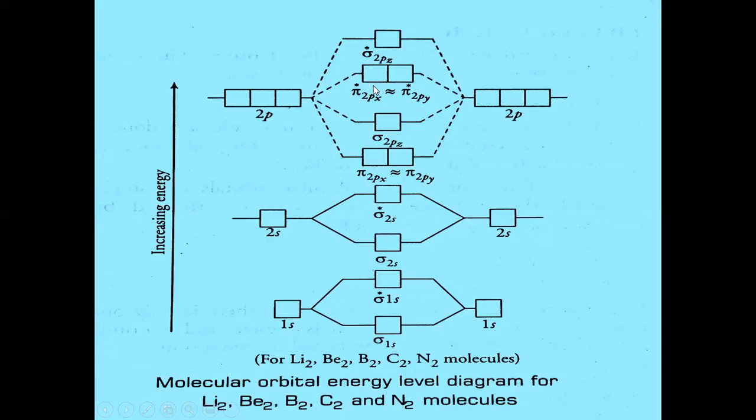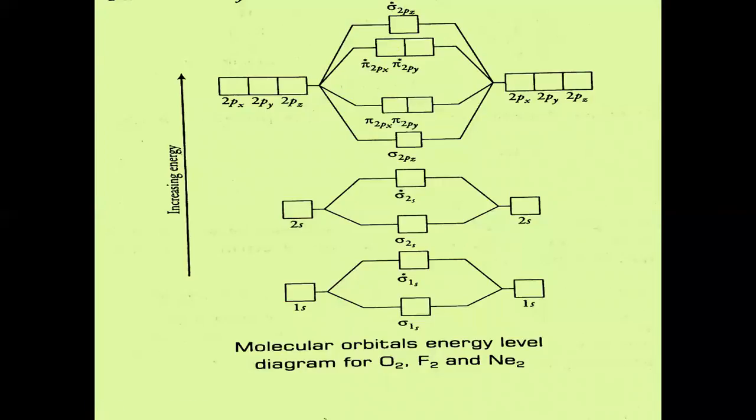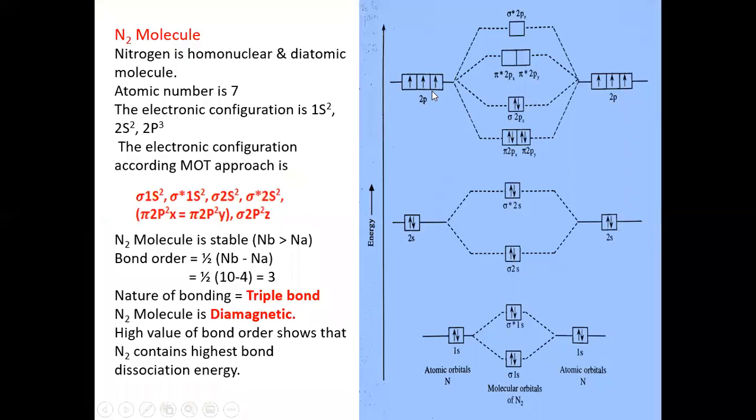Again, the anti-bonding molecular orbitals remain the same: pi star 2px and pi star 2py, then sigma star 2pz. The same holds good for molecules from oxygen onwards. Only this region will differ because of the repulsive forces.